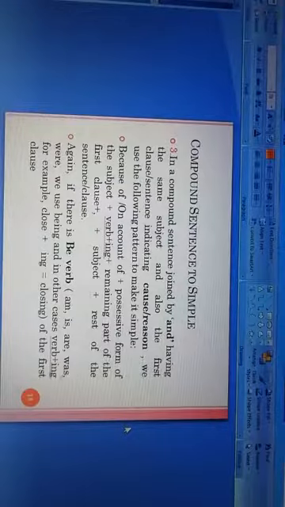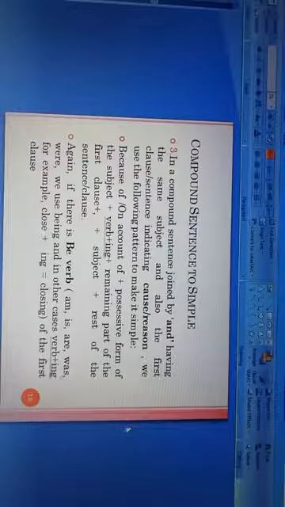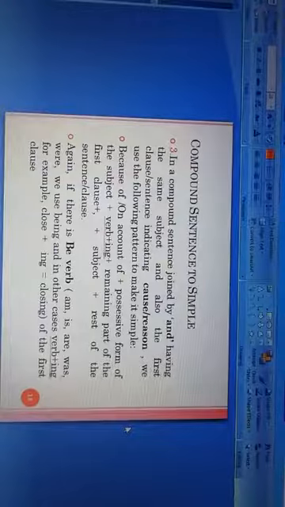So what do we use here? The pattern is, first of all, we use because of or on account of. Then we use the possessive form of the subject and then verb plus ing. Then the remaining part of the first clause, then we put a comma and then the subject and the rest of the sentence or rest of the clause.